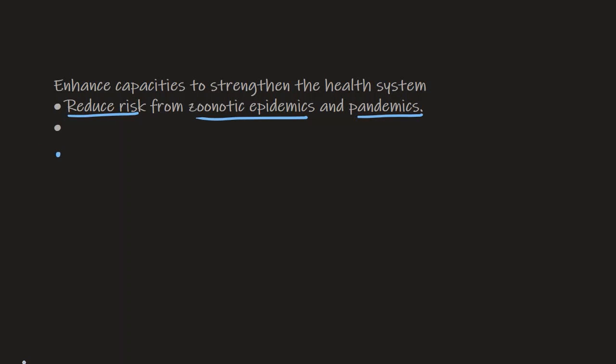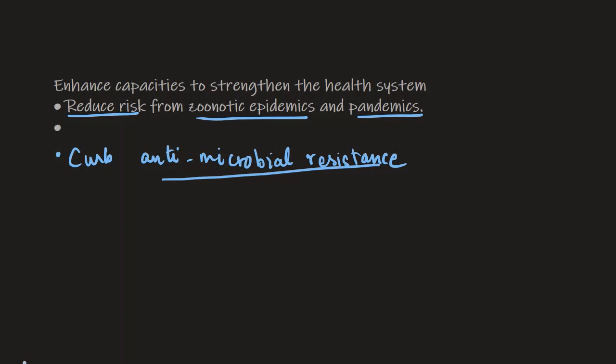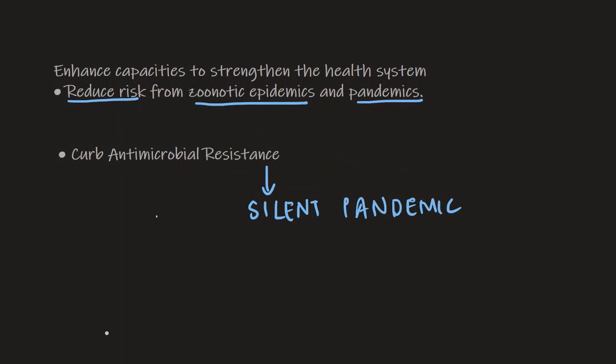Okay, one very important thing that we have to understand here in this joint plan of action, also it has been mentioned, is that they plan to curb antimicrobial resistance. Okay, this is important. This topic of antimicrobial resistance is also something important. And what we have to note here is this antimicrobial resistance is also known as the silent pandemic. Now, this separately also becomes an important topic for us, antimicrobial resistance.